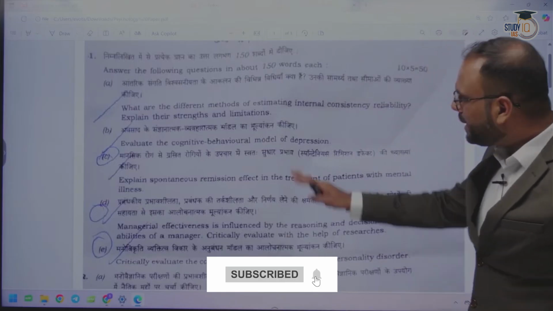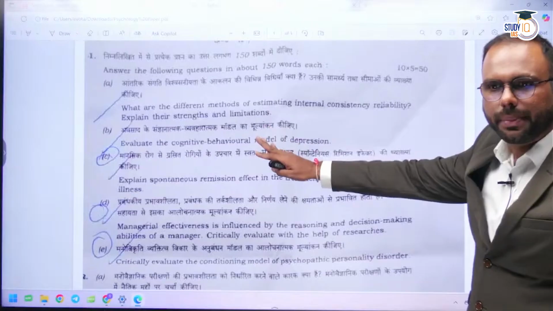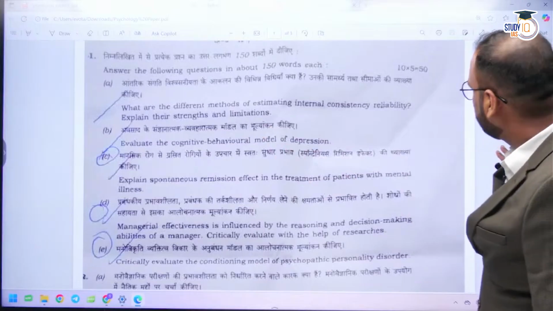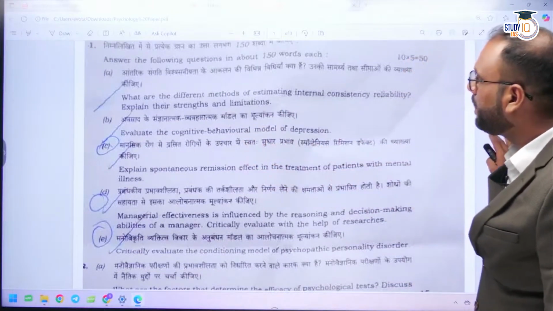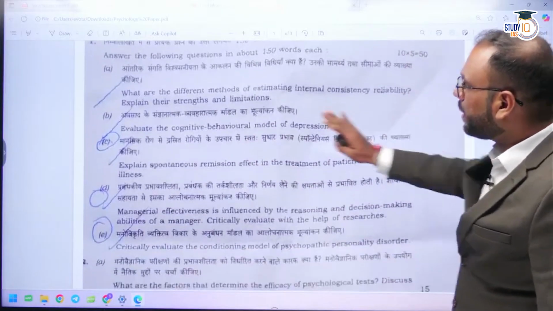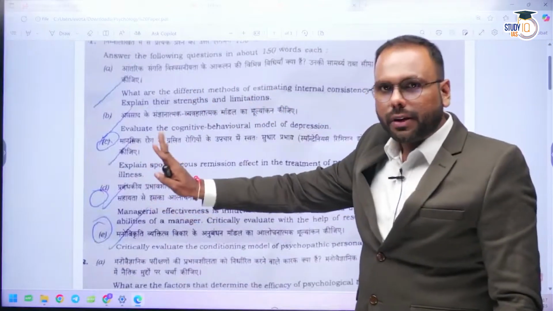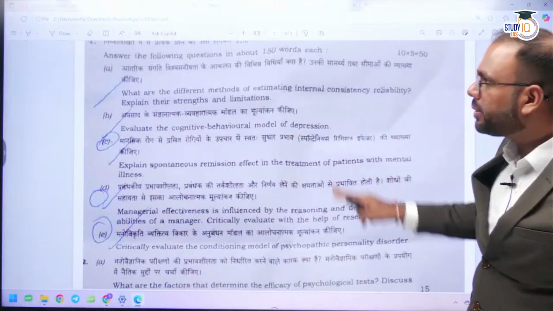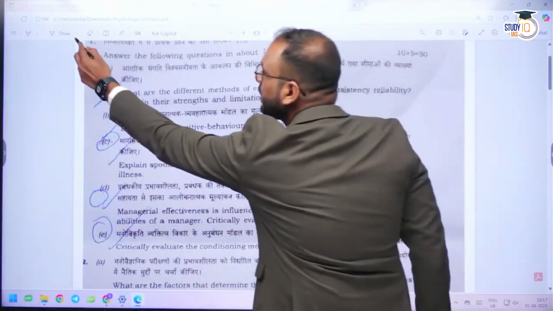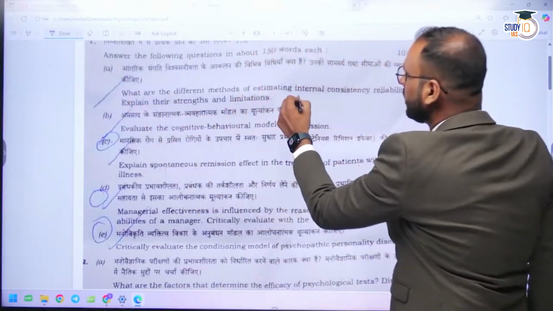The PDF you might feel is not a good PDF, but we will upload a good copy of this PDF also. But just to have a view of this particular paper, you can see over here they have covered all the chapters. What are different methods of estimating internal consistency? A question has been asked from measurement of individual differences, the first chapter of paper 2.